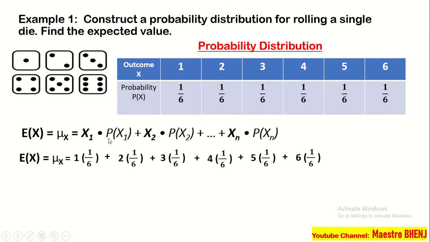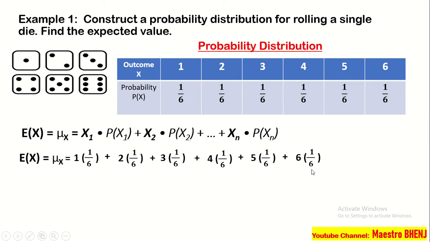Ito naman, ito pong bahagi na to, yung probability of x sub 1, ito po sila. Okay? Yung probability of p of x. Now, next step po natin, i-multiply po natin yung whole number. So, alam natin na ang whole number na to is divided by 1.